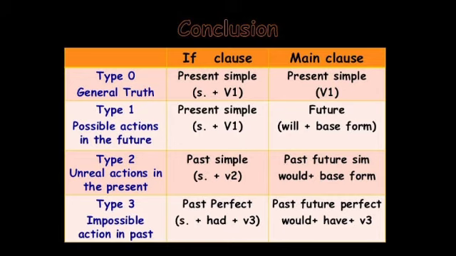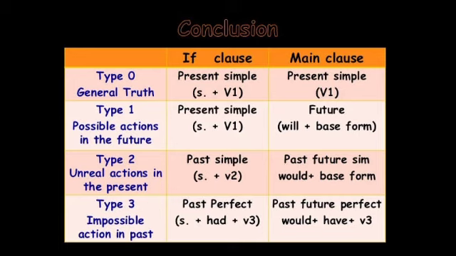Okay, then next one, type 1. Type 1 to express possible actions in the future. Okay, type 1 is used to express possible actions in the future, and the format is in if clause subject plus V1, in main clause will or shall or can or may plus base form, that is V1. So in if clause, subject plus V1, in the main clause will or shall or can or may plus V1.